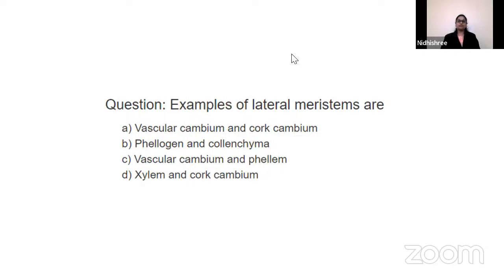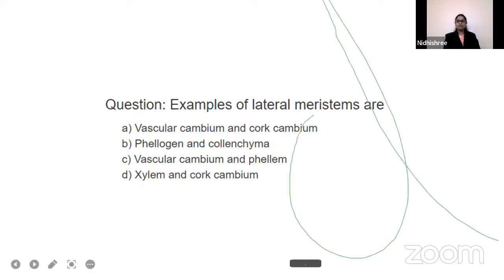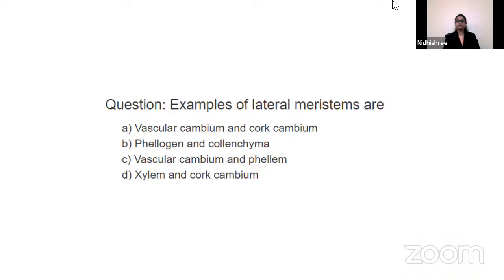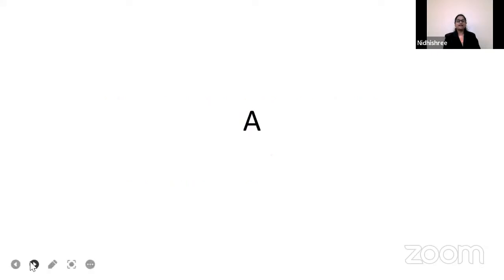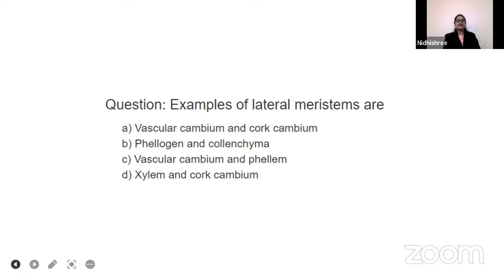Aishwarya, Veeresh, Damini voted for option A. So let us check the answer. The right answer is option A, vascular cambium and cork cambium.